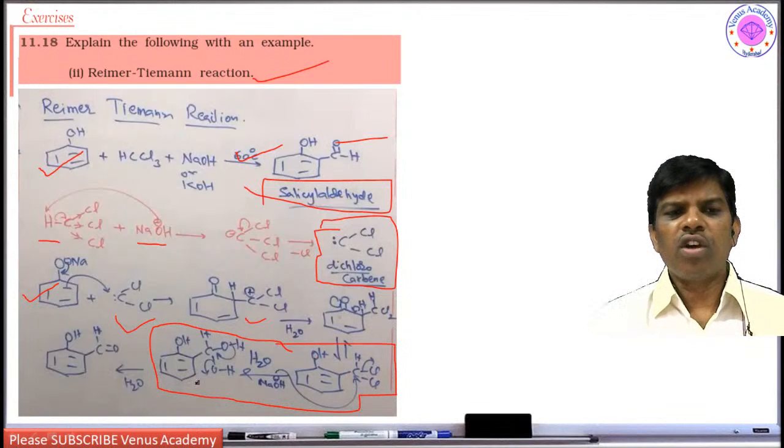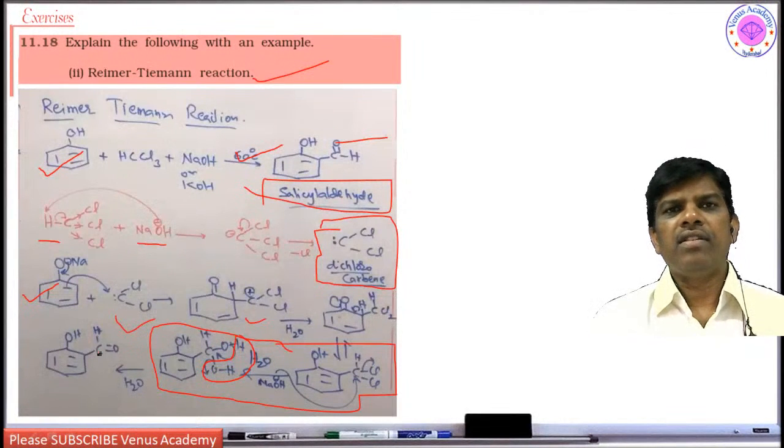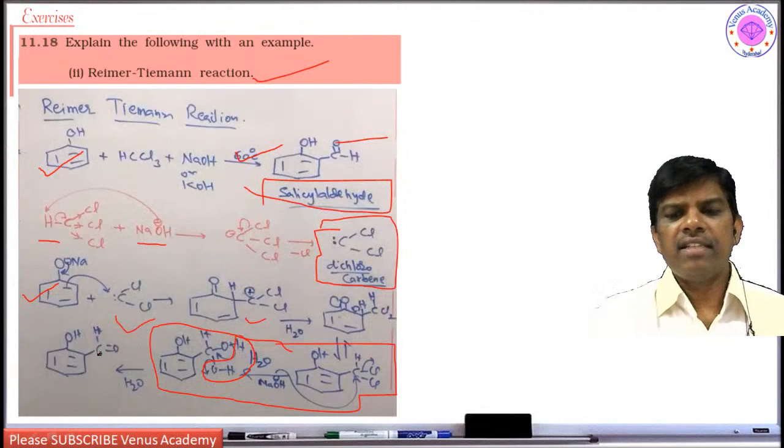So this takes up a water molecule, or undergoes hydrolysis, to give the dihydroxy compound. The gem diol is going to lose a water molecule to give the aldehyde. So that is how you are going to get salicylaldehyde.